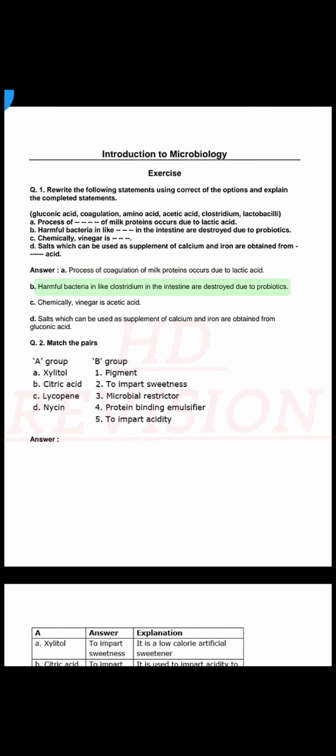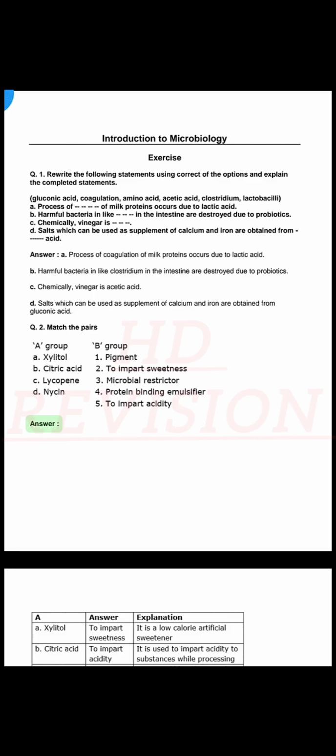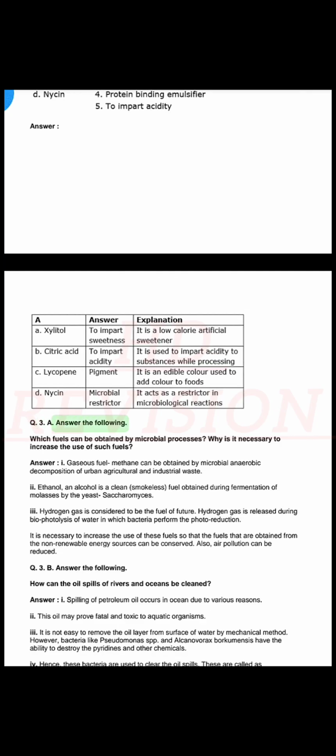B. Harmful bacteria Clostridium in the intestine are destroyed due to probiotics. C. Chemically, vinegar is acetic acid. D. Salts which can be used as supplement of calcium and iron are obtained from gluconic acid. Q2. Match the pairs. Answer. Q3. A. Answer the following.